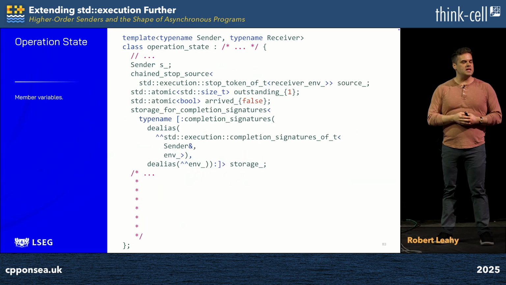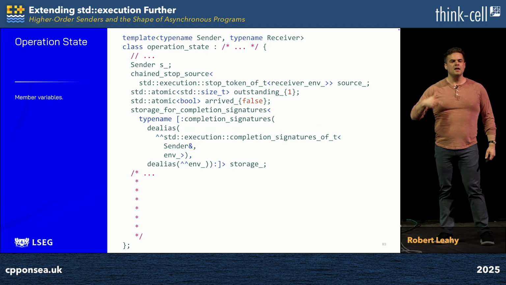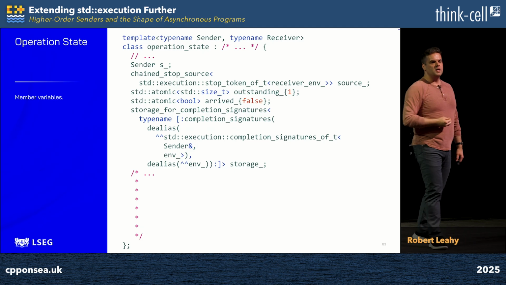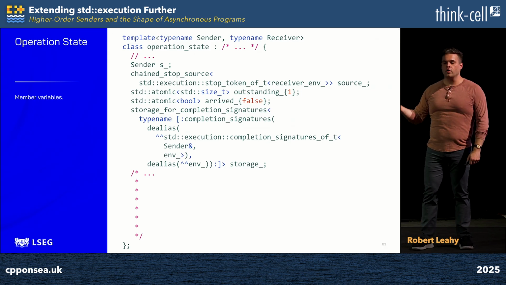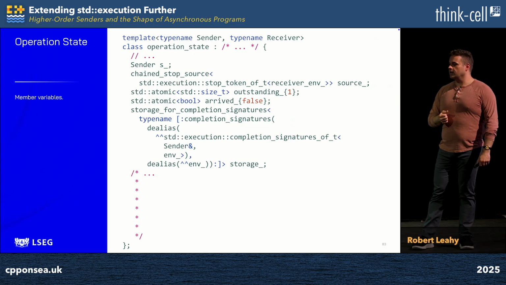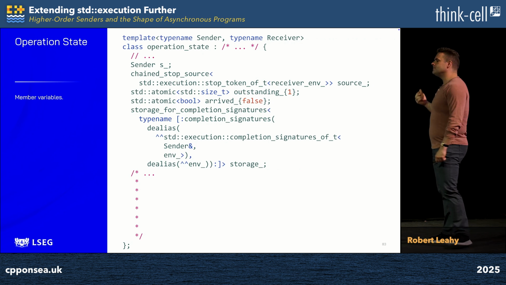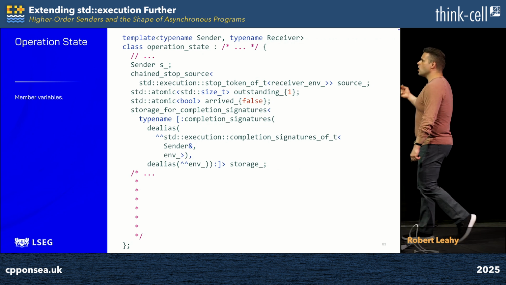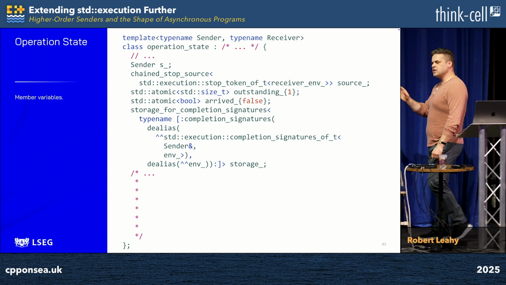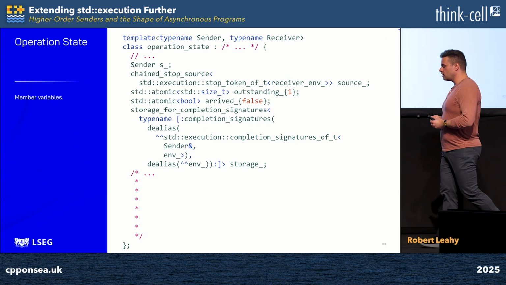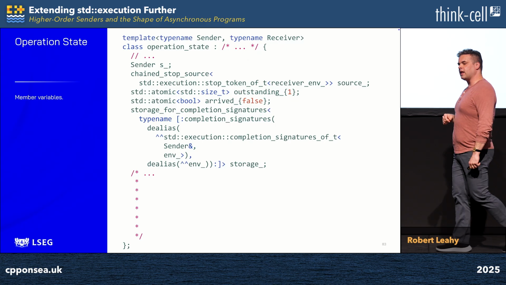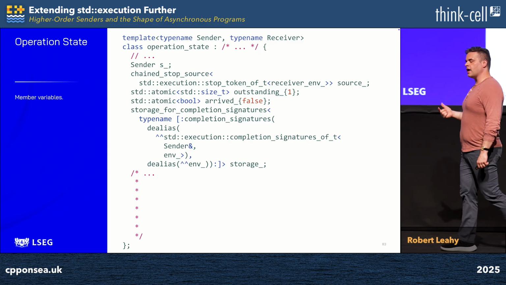We start just like we did with repeat with a sender. The main sender, which will be repeatedly connected and started in order to obtain the work that we're going to branch out to. Thereafter, we of course have the chain stop source, as we discussed earlier in the talk. Underneath that, we start to get into management of our children. We have an atomic size_t, which is outstanding and starts at 1. It starts at 1 because we're going to start by initiating the main sender, and it's going to continue running for most of the lifetime of our operation. And so we initialize this value to 1.